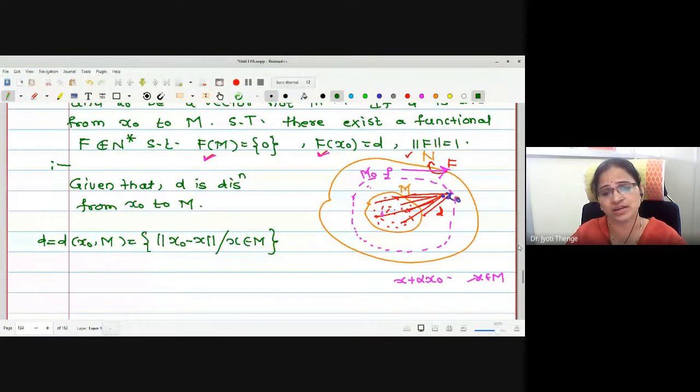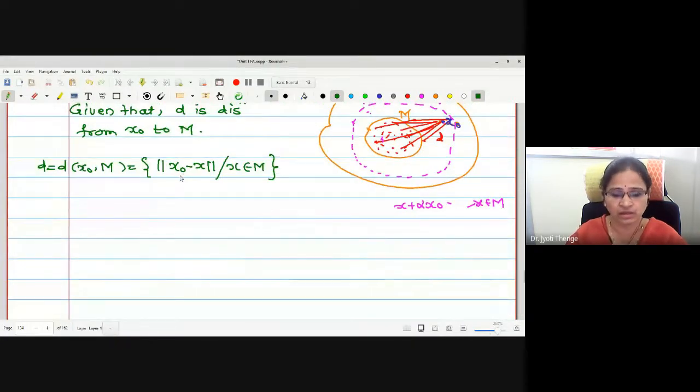It is not necessary that the norm always gives us the shortest distance; it is a way of measuring distance satisfying those four conditions. Anyway, that distance can be calculated. So D is given by, oh sorry, I forgot the infimum: D is the infimum of the norm of x naught minus x, where x is in M.